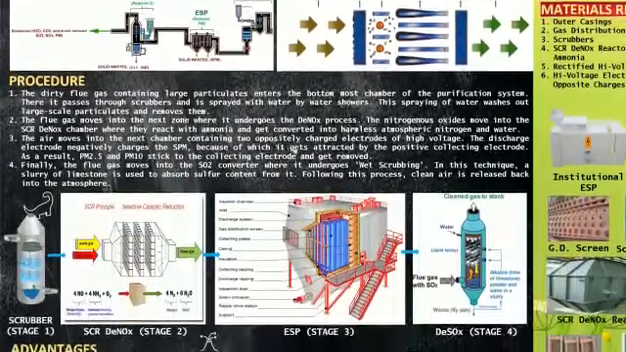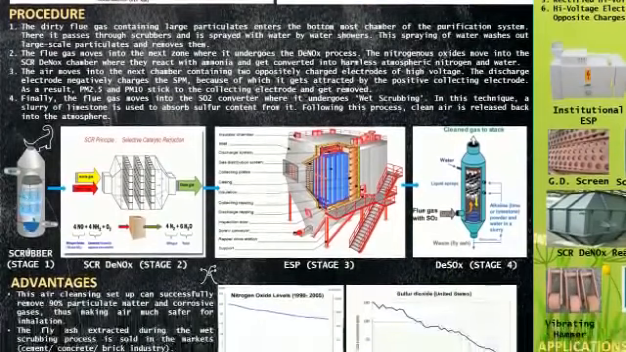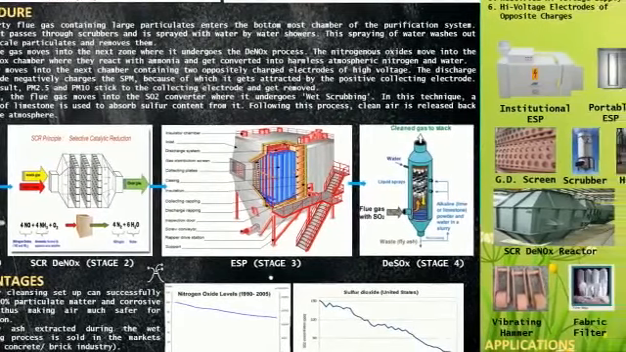In the first stage, dirty air moves into the scrubber where it is sprayed with water. This removes large particulates. In the next stage, the flue gas moves into the denox reactor where nitrogenous oxides react with ammonia and get converted into water and nitrogen.